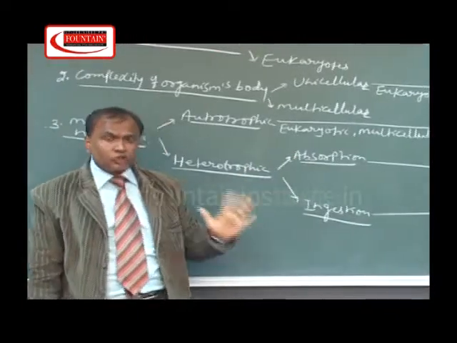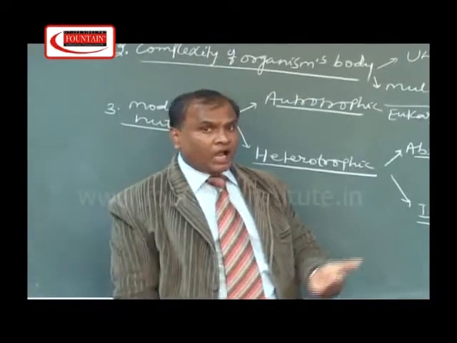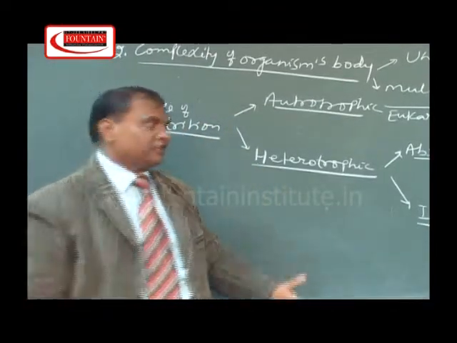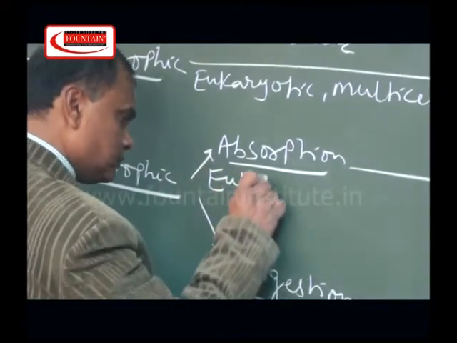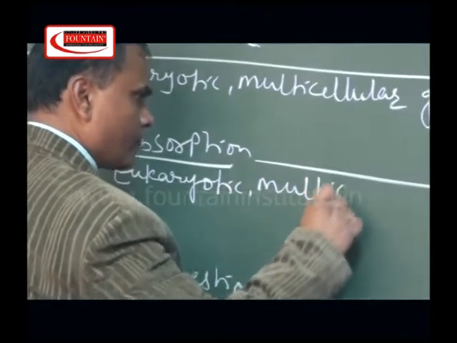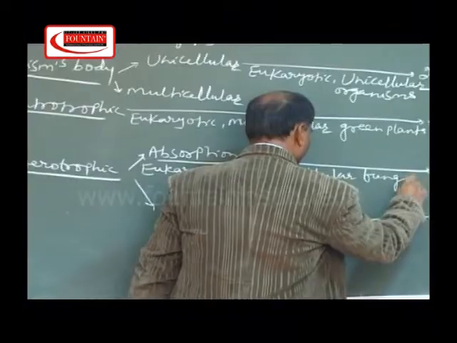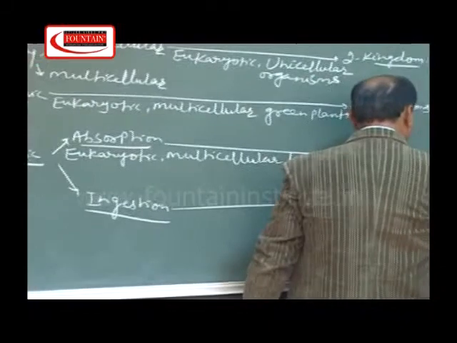Absorption means soluble organic food materials are directly taken into the cell, and this capability is found in a special group of organisms that is called fungi. And here Whittaker placed eukaryotic, multicellular fungus, and the name of the fourth kingdom was kingdom Fungi.